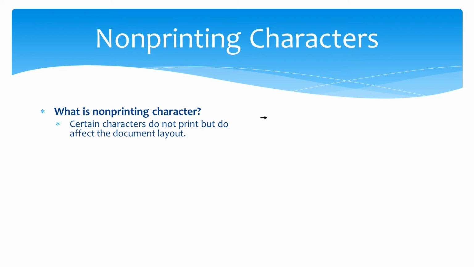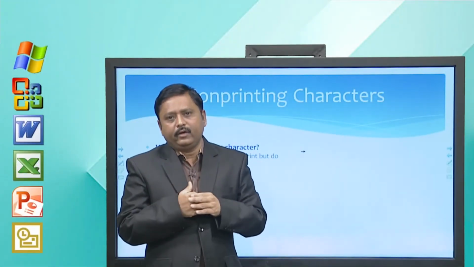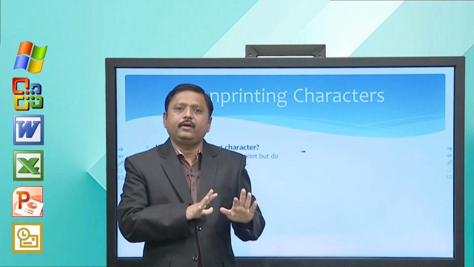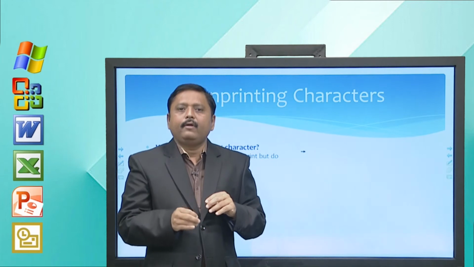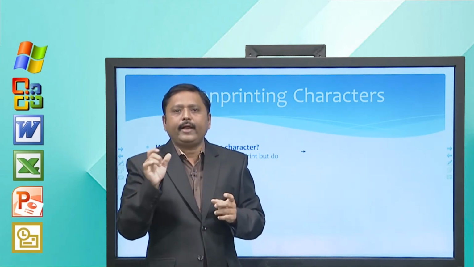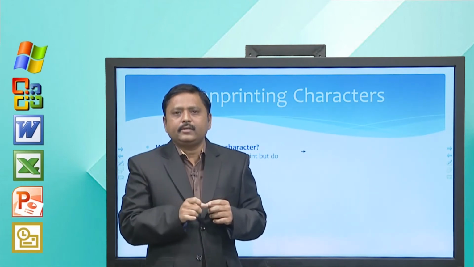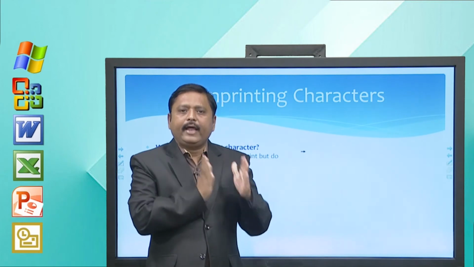So, now what is a non-printing character? Certain characters do not print, but do affect the document layout. You might use many non-printing characters, but you might not know that they are known as non-printing characters. For example, when I press tab, it will move my cursor a certain number of characters depending on tab size.